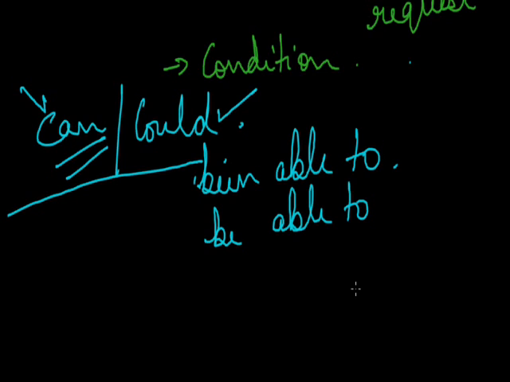For example, could: Shalaj could jump over 30 motorbikes. It's a general ability. And was able to means the ability in a particular situation. For example, the waiter was able to lift 20 trays and carry them to the furnace. So that is an ability in the particular situation, that this person, the waiter, was able to do that.